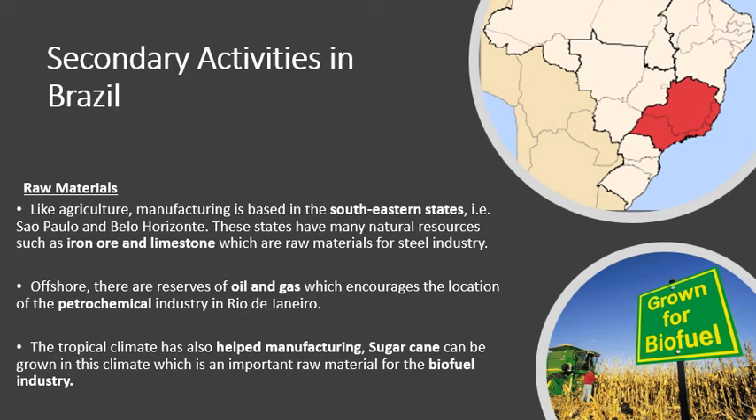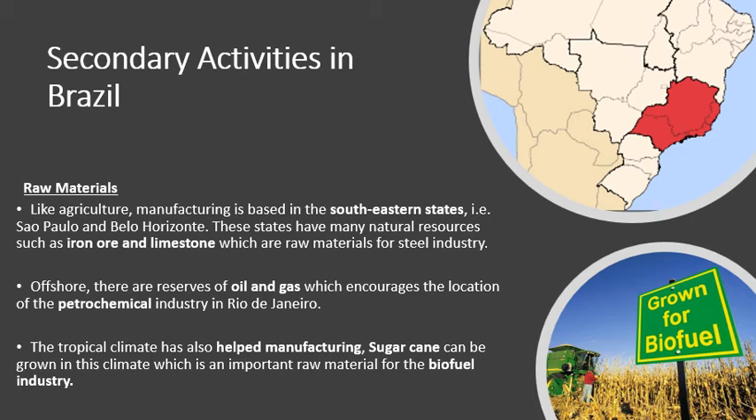Now if we move from land out to the coast on the southeast. If you're in that red region on your map and you decide to go for a swim on the beach down along the southeast, you'll come very close to some other raw materials Brazil has that encourage the development of secondary activities. These materials are oil and gas. And what this means is that lots of petrochemical industries are based in Rio de Janeiro.